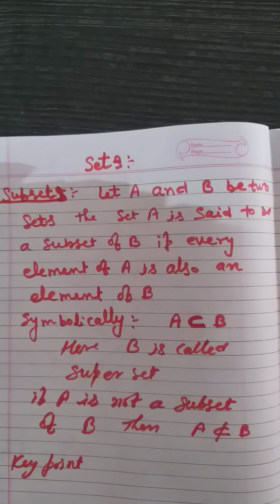It means the total number of all possible subsets of a given set containing n elements is 2 to the power n.